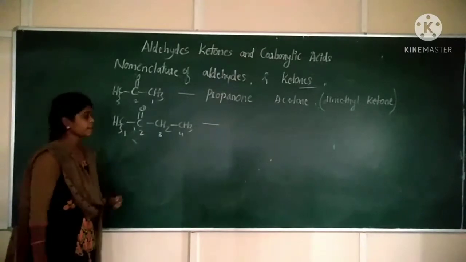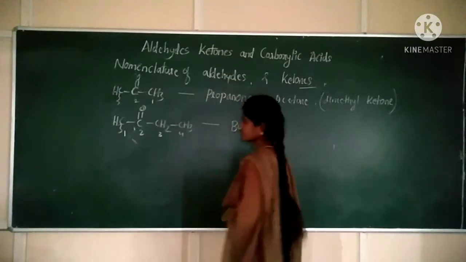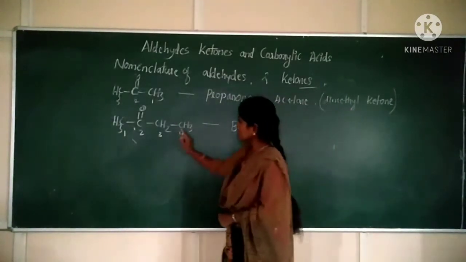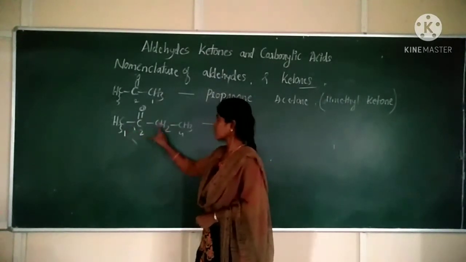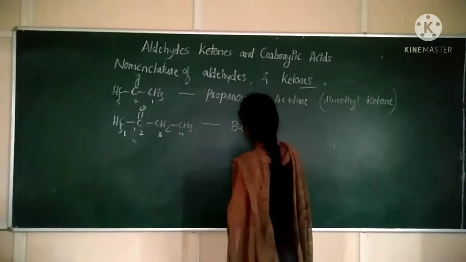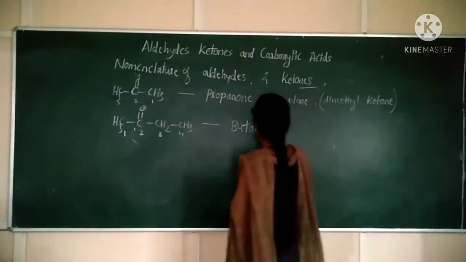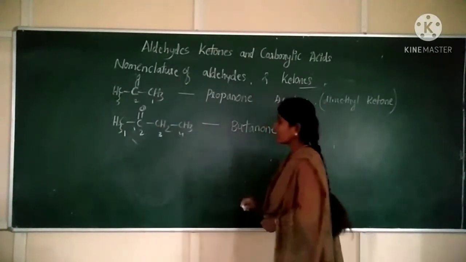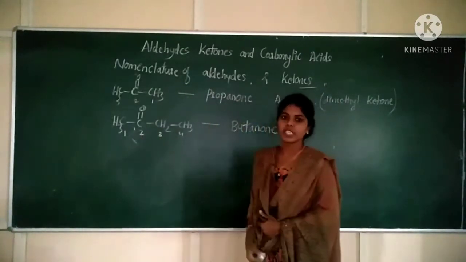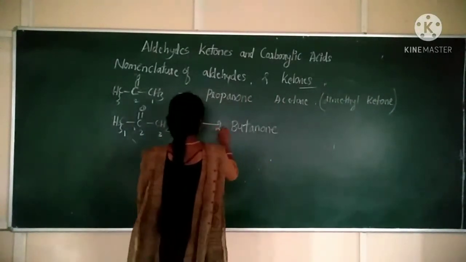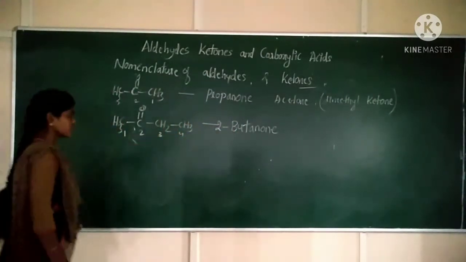1, 2, 3, 4. Now, the number of carbons is 4, so But. In the molecule, every carbon bond is a single bond, so butane. Now E is replaced by ONE, so butanone. At what position do we have the carbonyl group? Second position. So I can write 2-butanone or butan-2-one. Both are correct. Next example.